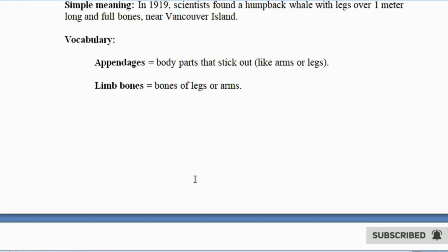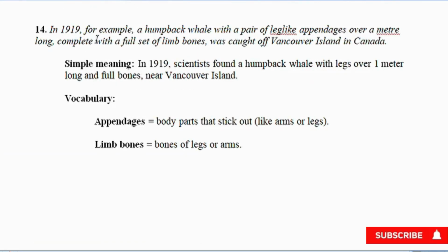14. In 1919, for example, a humpback whale with a pair of legs over a metre long, complete with a full set of limb bones, was caught near Vancouver Island, Canada.